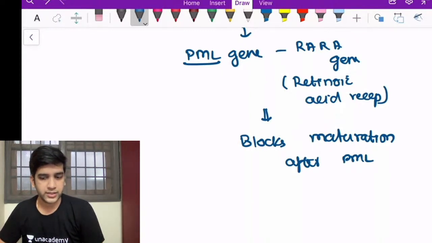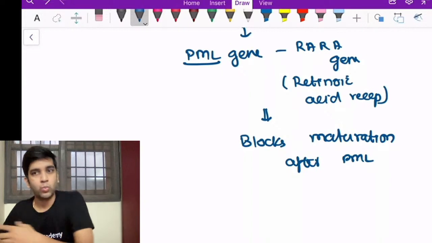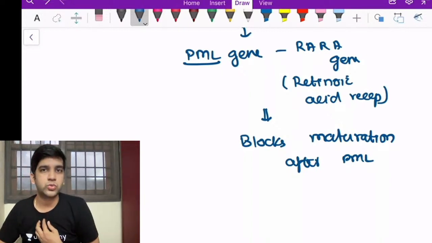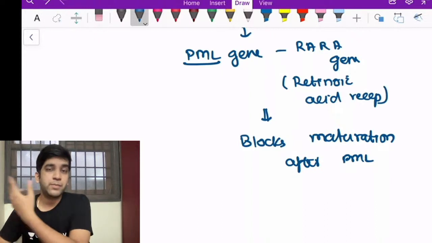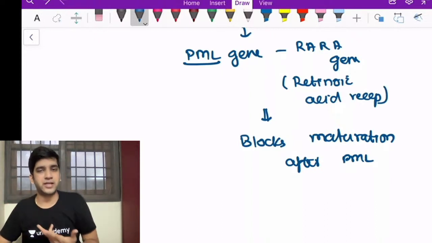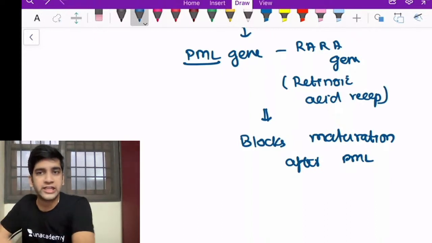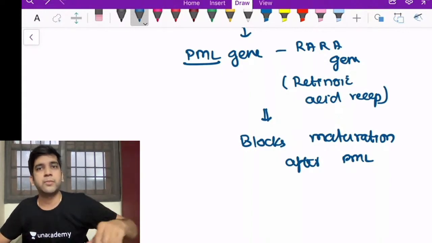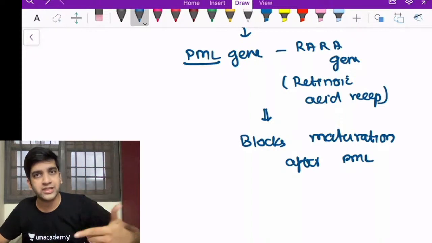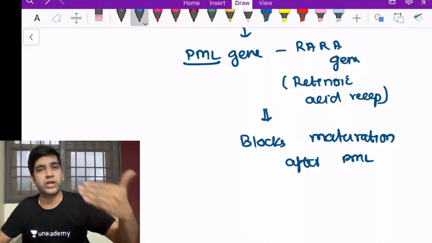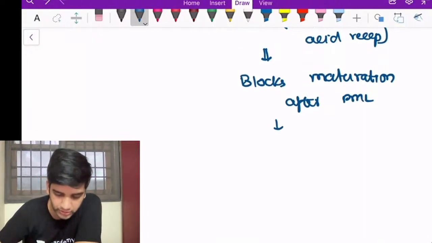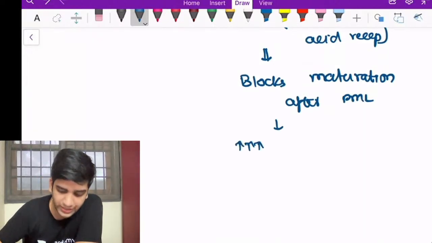They won't be there, right? So if my neutrophils are not there, what will my body think? There are deficient neutrophils, so what will the bone marrow do? It will cause more hyperplasia, right? It's like a feedback mechanism. Like in hemolytic anemias and reticulocytes, the same thing will happen here. With no mature neutrophils, my body automatically overcompensates and keeps on producing more and more, causing hyperplasia of the bone marrow. Because of the block of maturation, there's going to be recurrent hyperplasia of the bone marrow.